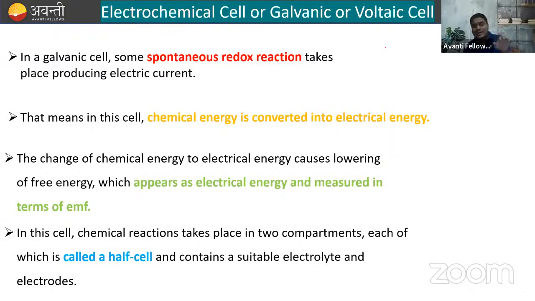Each of these compartments is called a half cell, and they contain a suitable electrolyte and electrode. Always remember this thing, right?